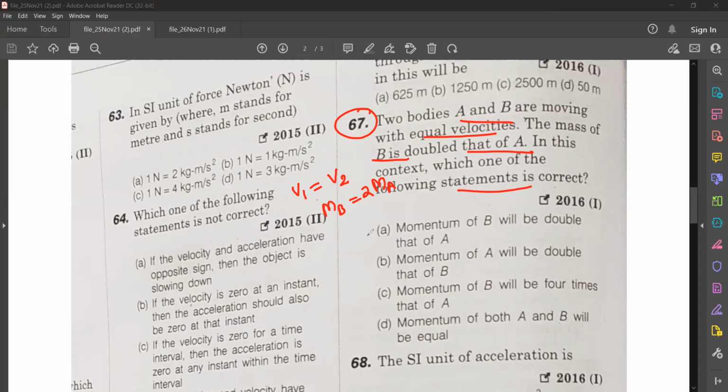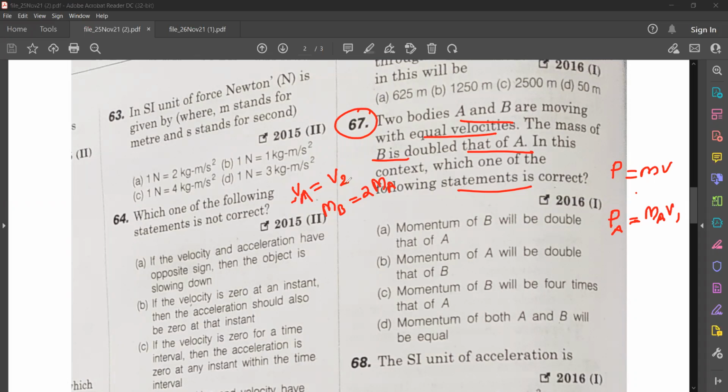Okay. So we know momentum P is equal to mv. So here first we will see the momentum of A. That is, momentum PA is equal to its mass into velocity, VA.